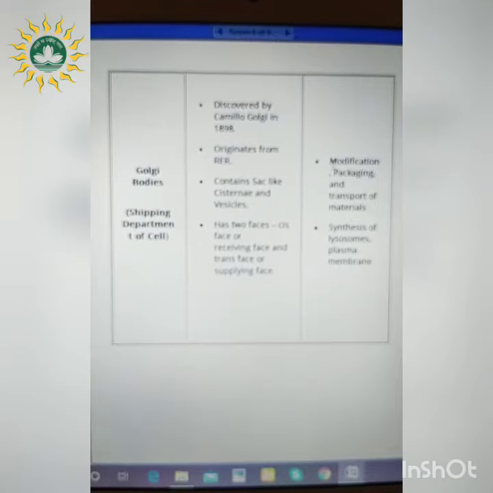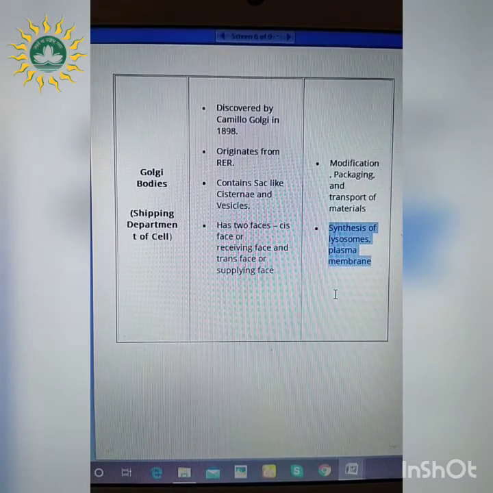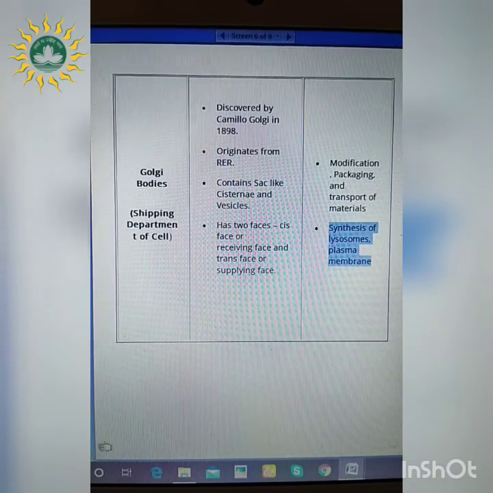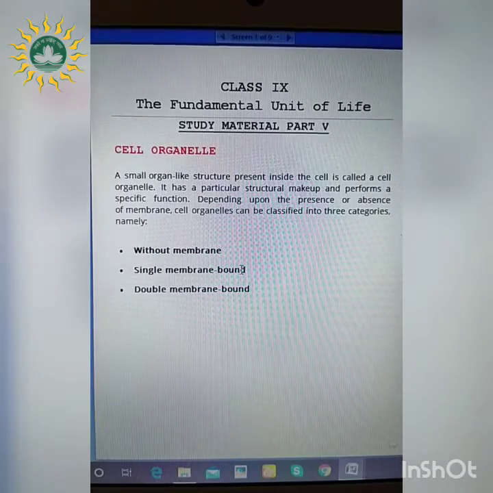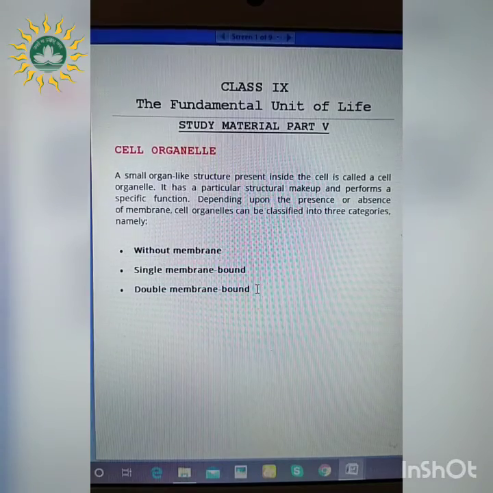So what is the function? It is helping in the modification, packaging, and transport of materials, and also it is helping in the synthesis of lysosomes and plasma membrane. Right? So hopefully you have understood the cell organelles which are present. Three types of cell organelles are present. Some are present without membrane, some are single membrane bound, and some are double membrane bound. Thank you so much.